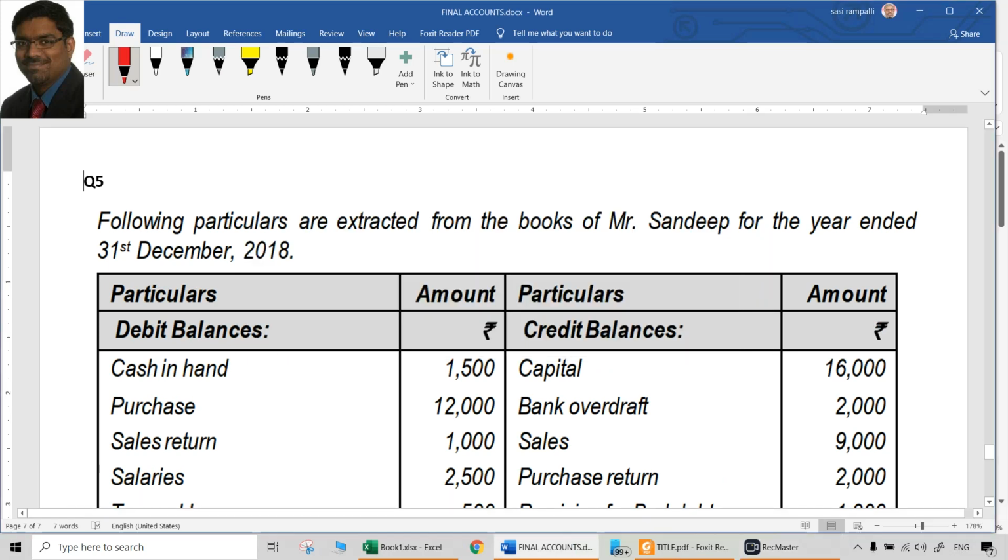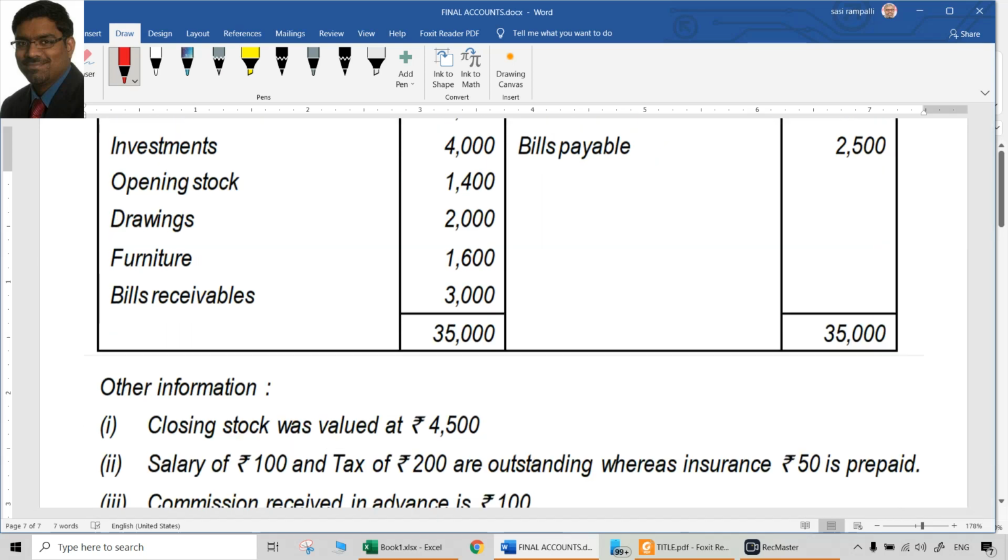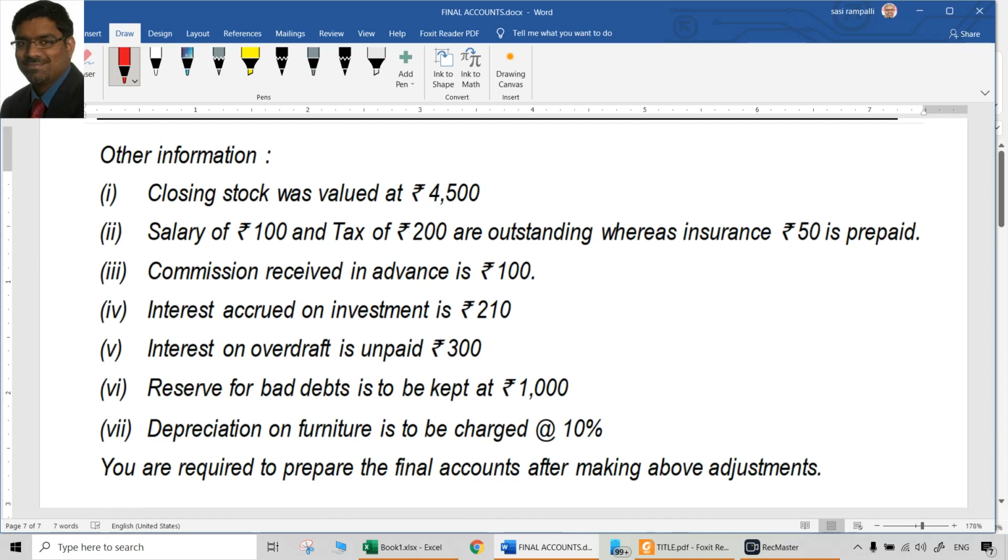So as usual, without reading any items within the trial balance, let us go to the adjustments. What are all there? Closing stock is there, which will commonly be there. Salary of 100 rupees and tax of 200 are outstanding. Insurance is 50 rupees prepaid. So salaries, tax, insurance, all of them have adjustments. Commission received in advance is 100. That also is an adjustment.